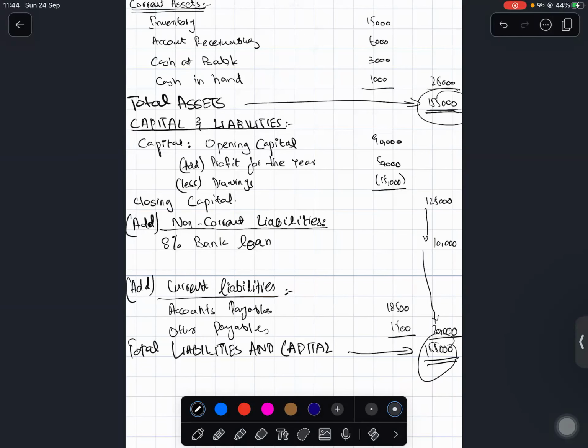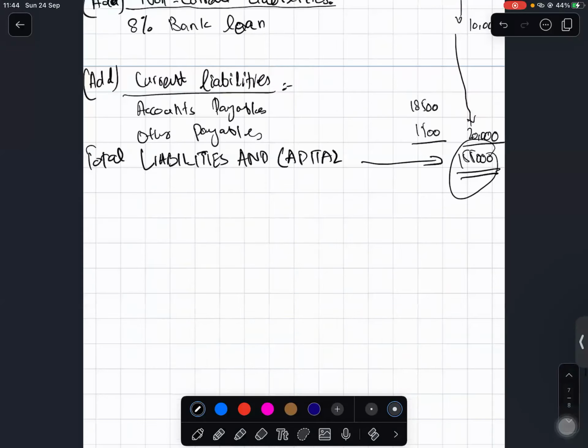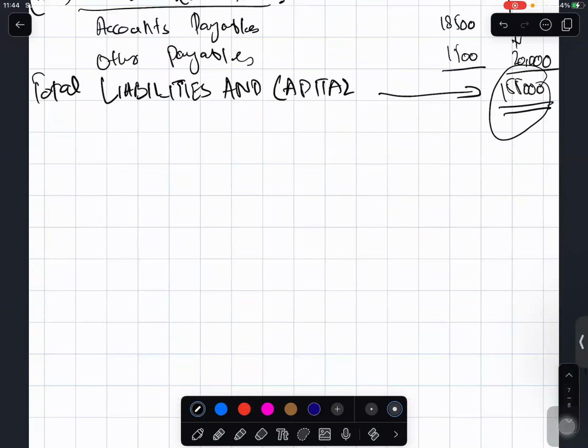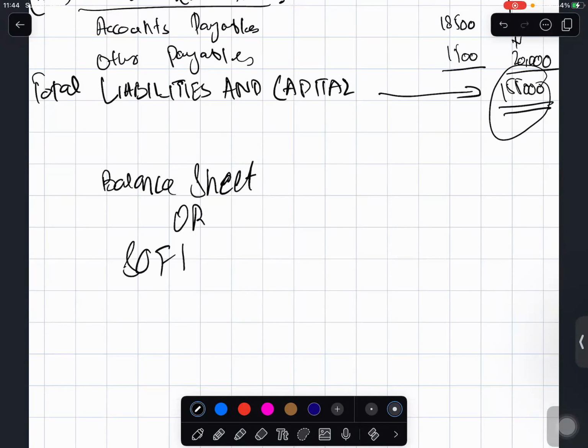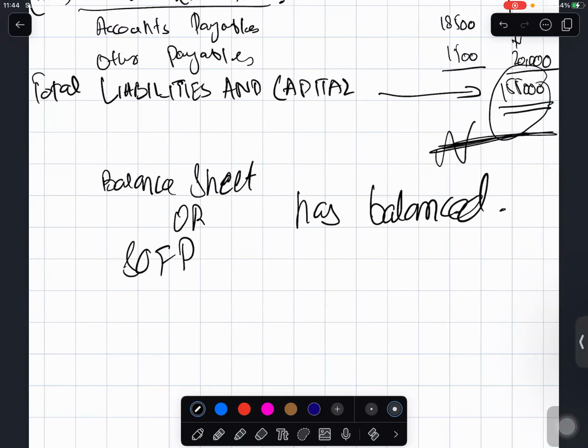This means the balance sheet, or statement of financial position, has balanced. If you are able to achieve this in your exams, you can be 95% sure that you have done the question correctly if your balance sheet is balancing at the end of the question.